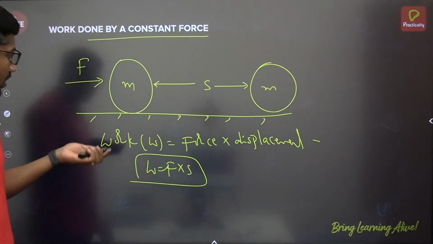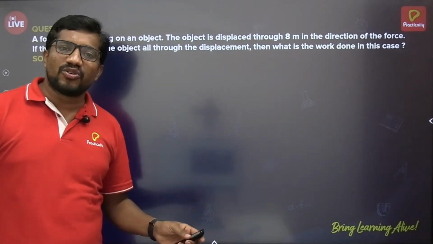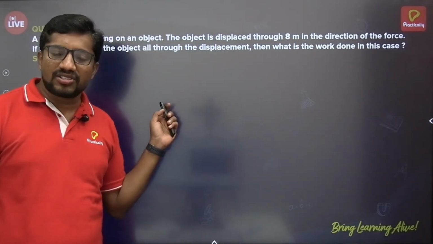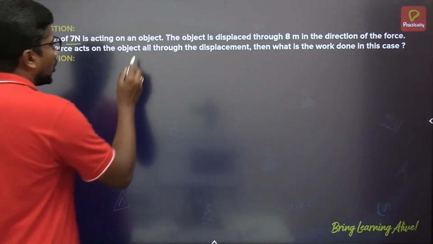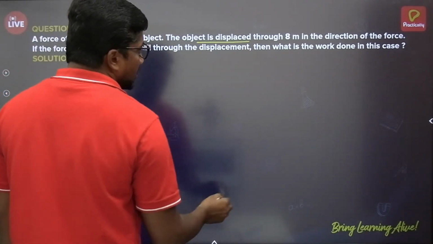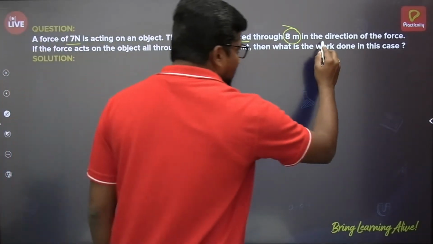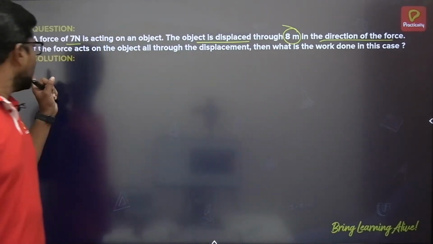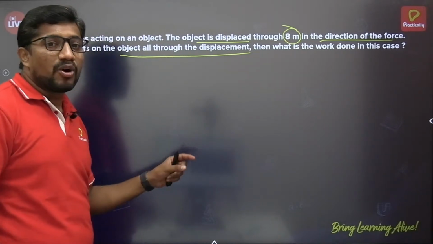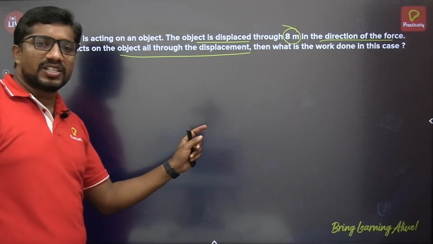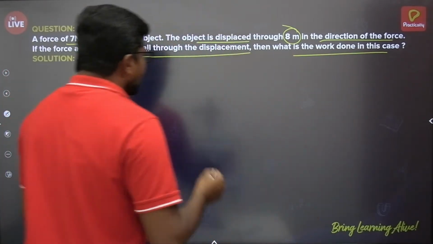Let us discuss the same work done by the constant force through an illustration. There is an illustration here. A force of 7 Newton is acting on an object. Object is displaced through 8 meter in the direction of the force. That's very important. It's displaced in the direction of the force. If the force acts on the object all through the displacement, so force is acting on the body constantly throughout the displacement. What is the work done in this case? Simple here.